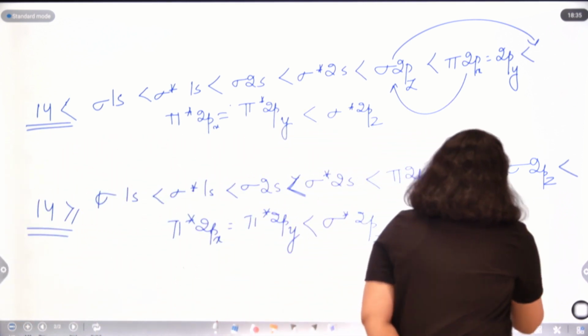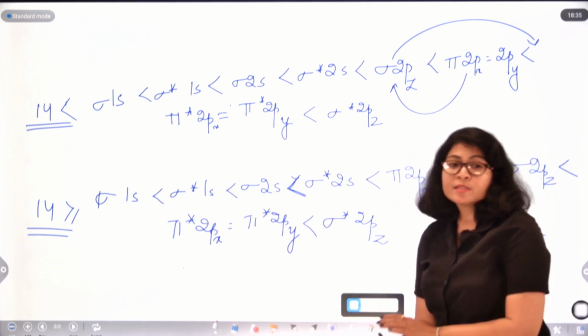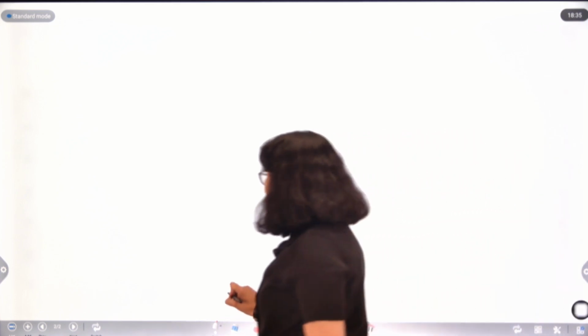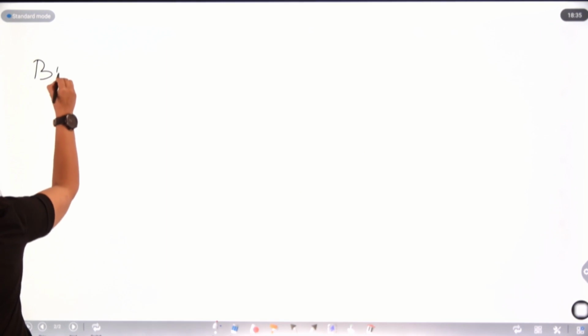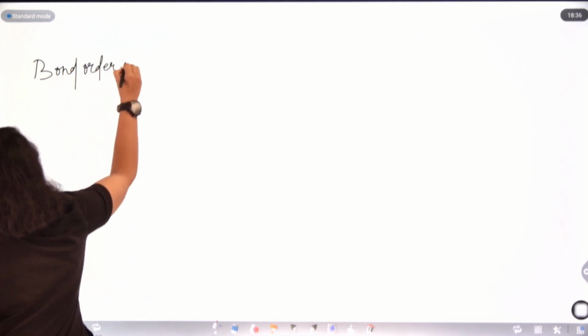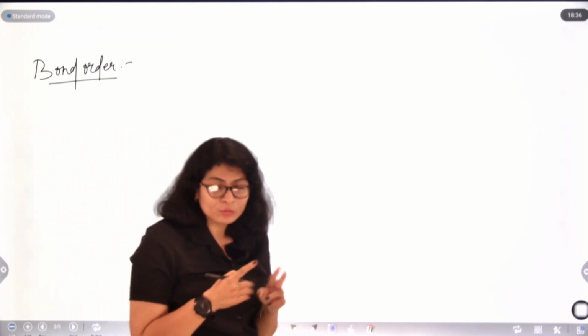And what other information can we draw from MOT? When we were discussing bond parameters, we discussed bond order, right? Bond order was the net bond formed between the two combining atoms.